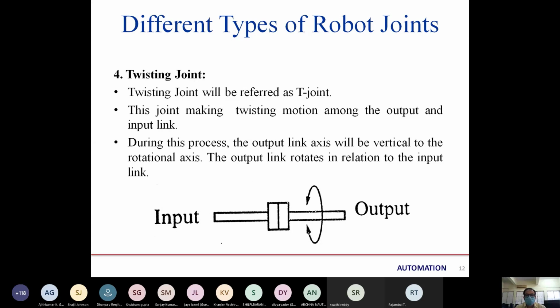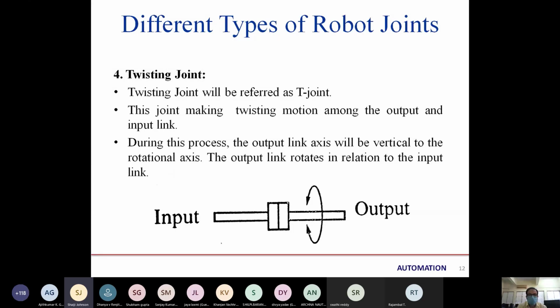So this joint makes the twisting motion between the output and input link. During this process, the output link axis will be vertical to the rotational axis. So the output link rotates in relation to the input link. The output is this, the input is this, and they are connected with a twisting joint. So the output will twist. Only the output twists. As we said earlier, the input will be the reference point. So the output will move in a revolute motion or rotation movement. That joint is called a twisting joint.